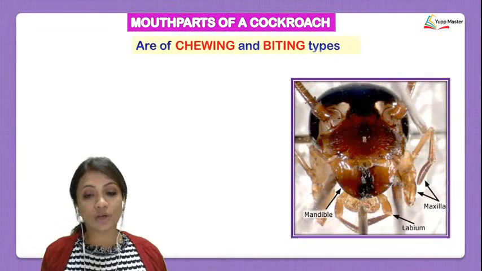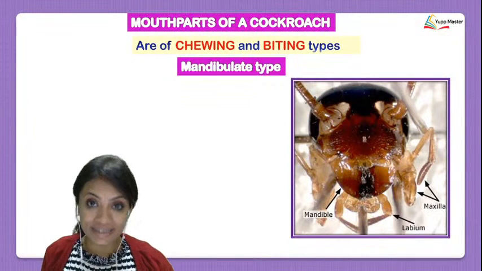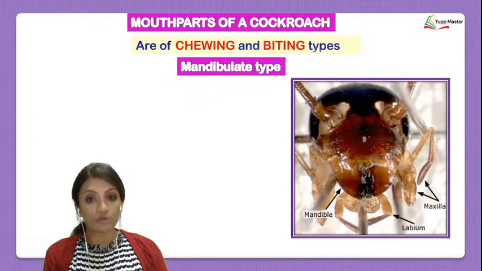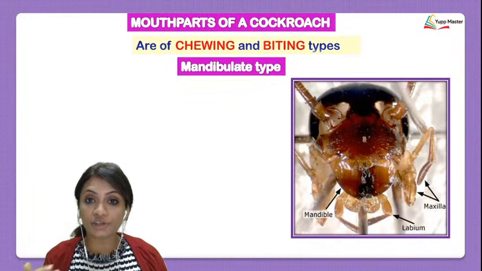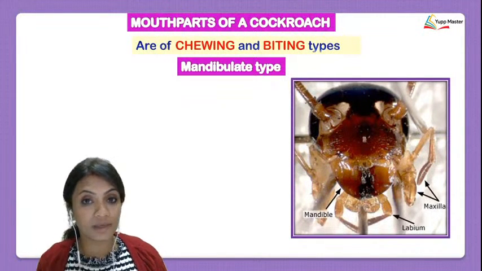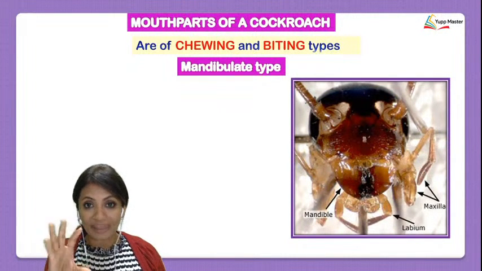Now talking about the mouth parts of a cockroach, they are of the chewing and biting type. This is the part which is very important. The mouth parts, okay, how are they, which are they, and what are the functions of each and every part of the mouth. This is a very important part. We're going to be learning this now. When we talk about the mouth parts, they are chewing and biting.